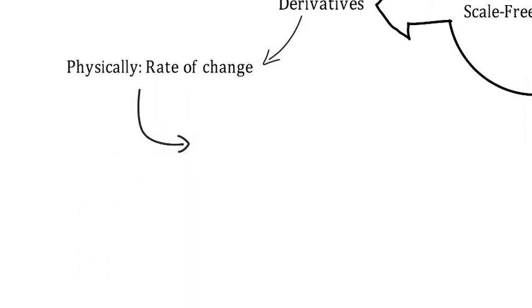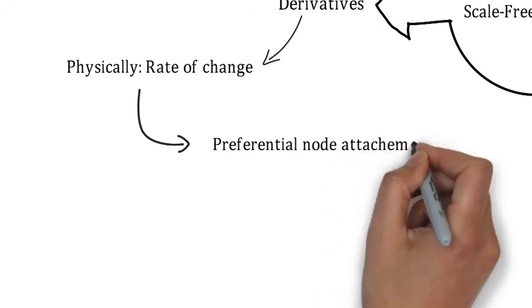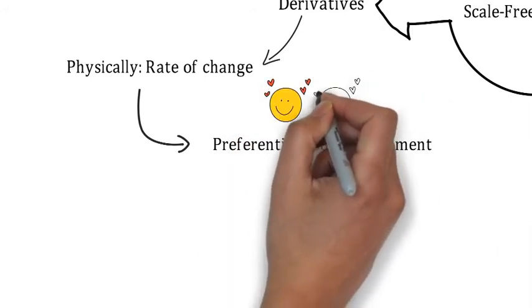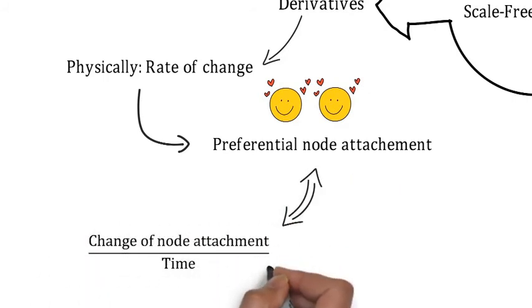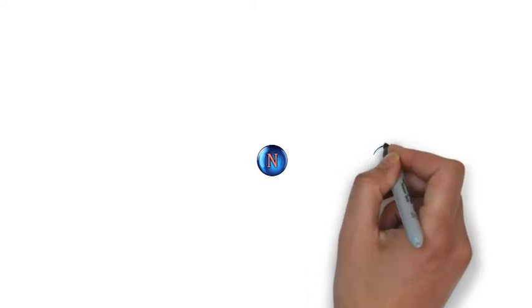Here we show how node degrees evolve with respect to time by using differentiation. The concept of preferential node attachment can be described as the rate of change. For example, we can say the rate of change of node attachment with respect to time or any other independent variable or factor. Say, for instance, n represents any node in a complex network,